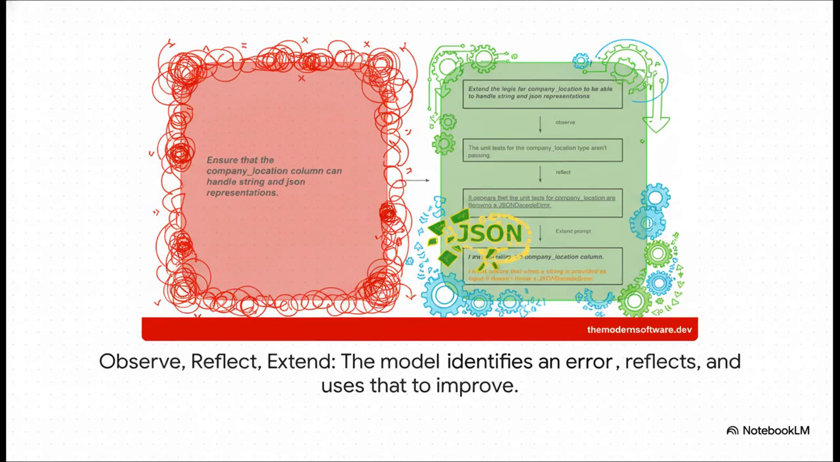So here's that feedback loop in action. First, the model observes a problem. In this case, some unit tests are failing. Then it reflects on why. It looks like a JSON decoding error. And finally, it uses that new insight to extend its knowledge and try again with a better approach. This cycle, observe, reflect, extend, is what allows these models to tackle problems that get more and more complex over time.